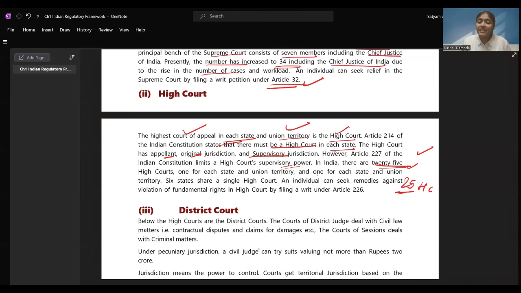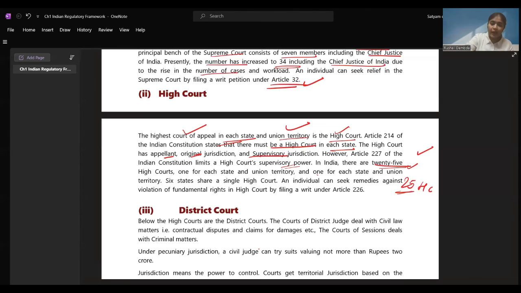An individual can seek remedies against violation of fundamental human rights. If some of your fundamental rights have been violated, right to live, right to freedom of speech, all these things, you can file a writ petition under Article 226 to the High Court.